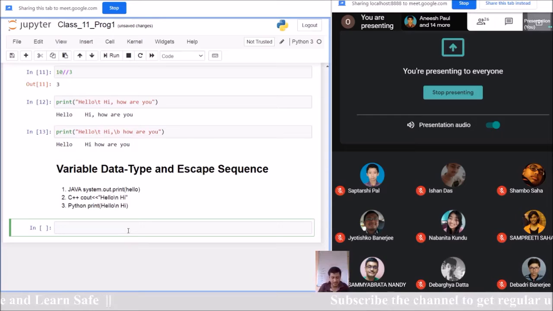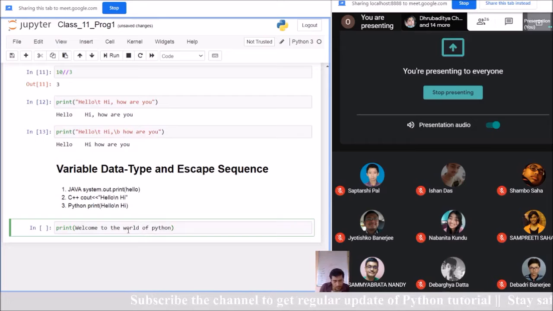As an example, I have given yesterday also one example, like print welcome to the world of Python. Done. Then I am writing welcome to the world of a Python.